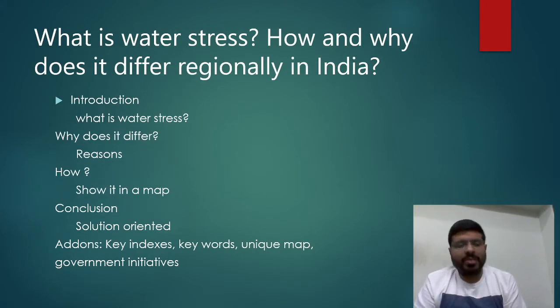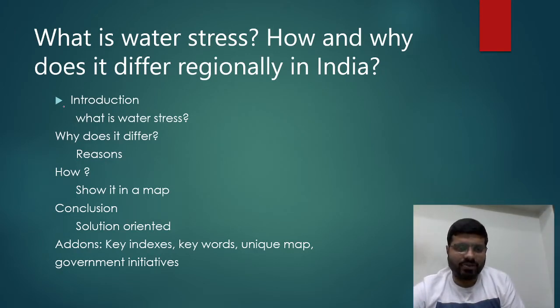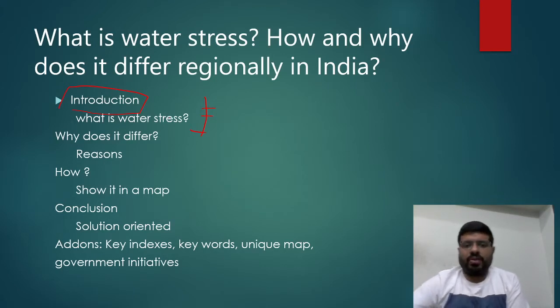So now how to write this answer? You have so many methods, but a very simple method which is easy to follow is to start with the introduction, and have a certain structure for how to write it.